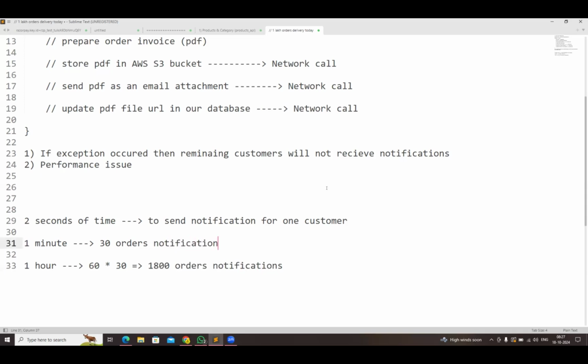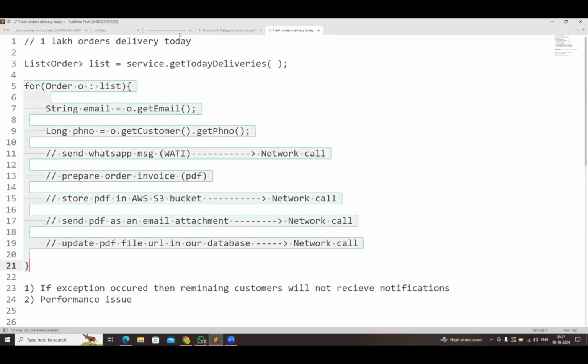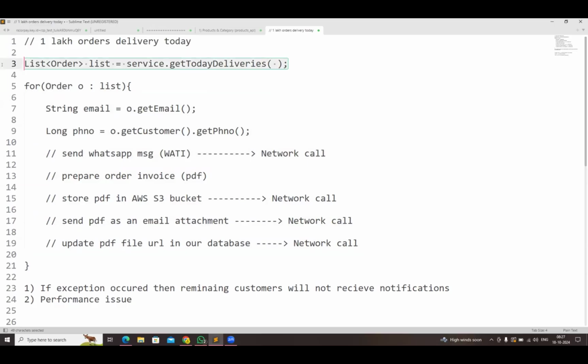Apply your mathematics, guys. So Purna has implemented one logic. In that logic, there is a for loop. In that for loop, he is reading all the deliveries available for today, all the orders which have delivery today. He implemented the logic like this. One part of the logic is pending today. I hope he will complete it.